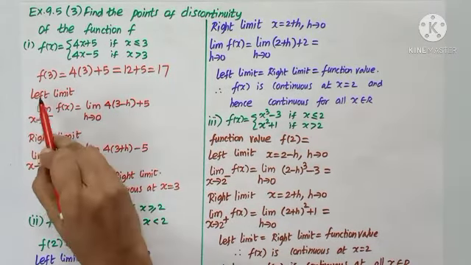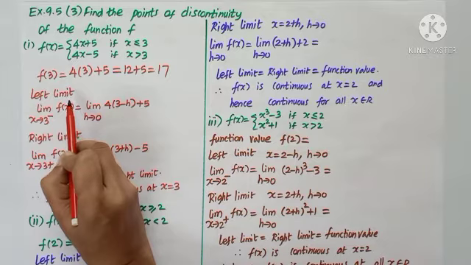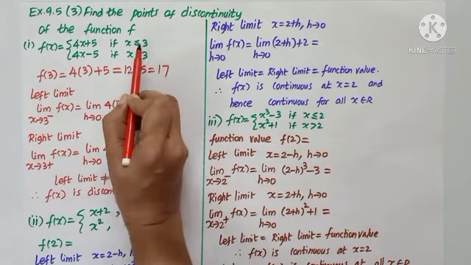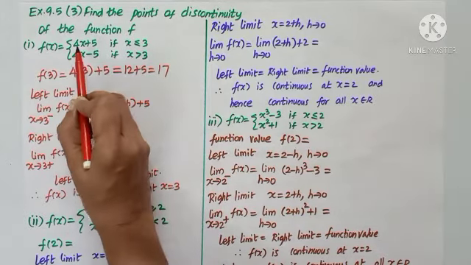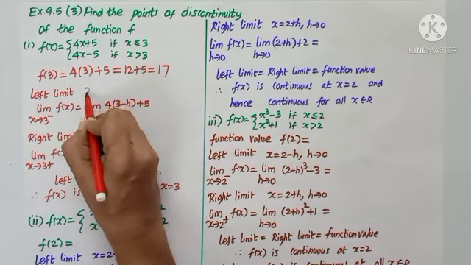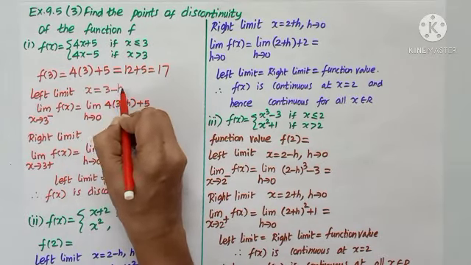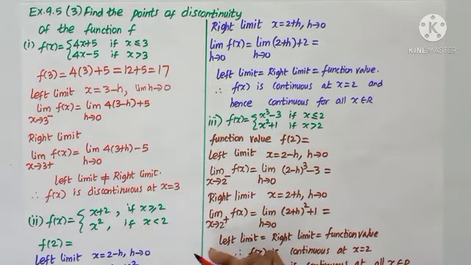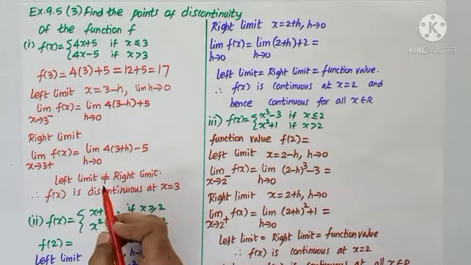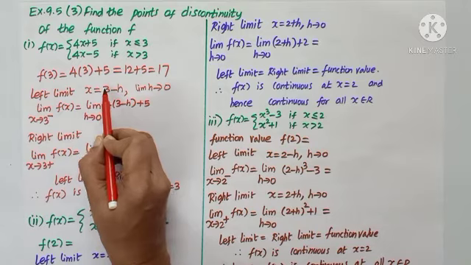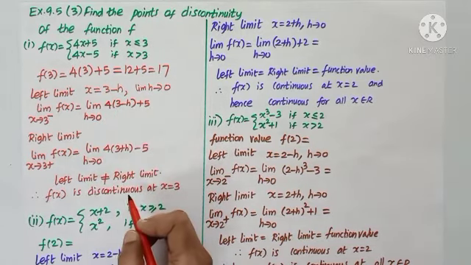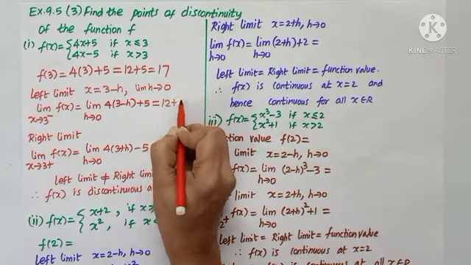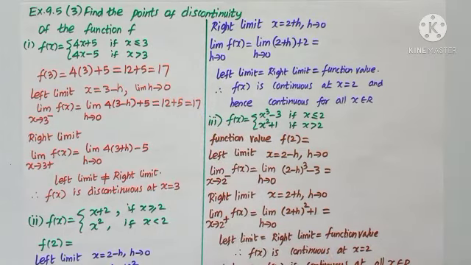To find the left limit. Left limit means x is below 3, a little below 3. So below 3 I am here. So I should substitute wherever x comes, 3 minus h, because it is the left limit, and limit h tends to 0. As I substitute here, wherever x comes, I am putting 4 into 3 minus h plus 5. As I put h as 0, we get 4 3s are 12 plus 5 and my answer is 17.